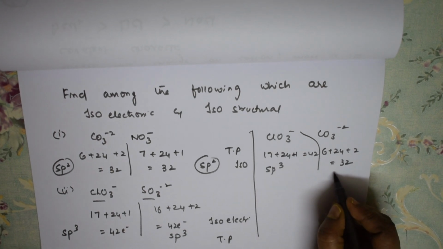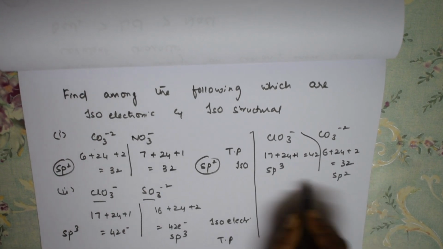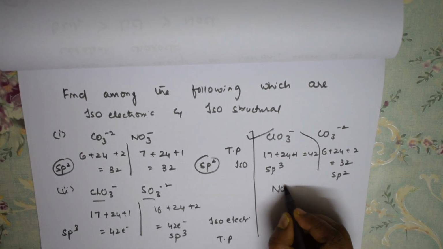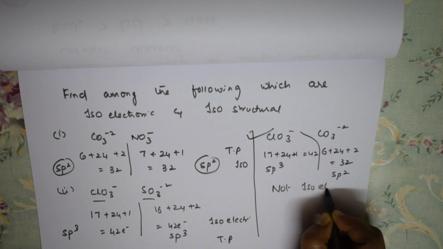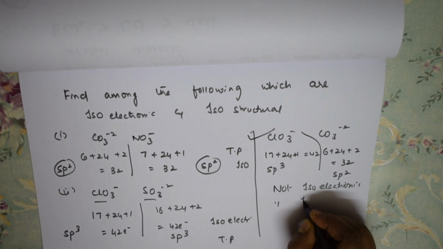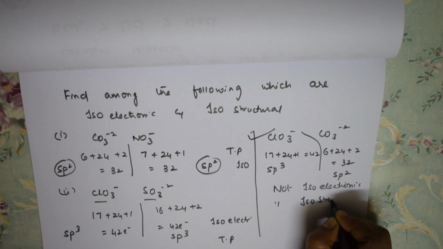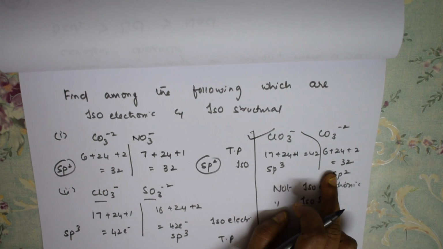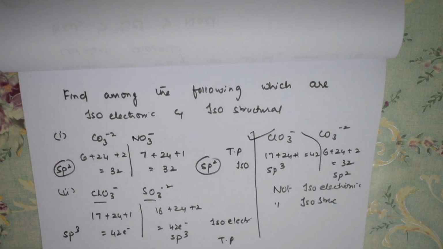This is sp2 hybridization. So both are different. So this is the pair which is not isoelectronic because it doesn't have similar electrons, and not isostructural. Why? sp3 hybridization means trigonal pyramidal, sp2 means trigonal planar. That's why.